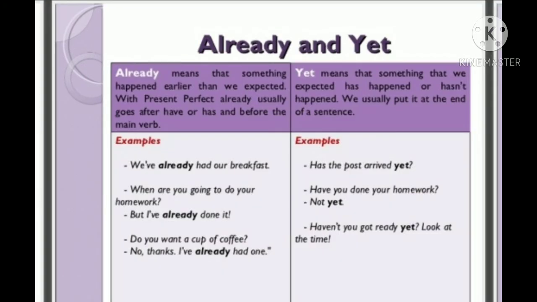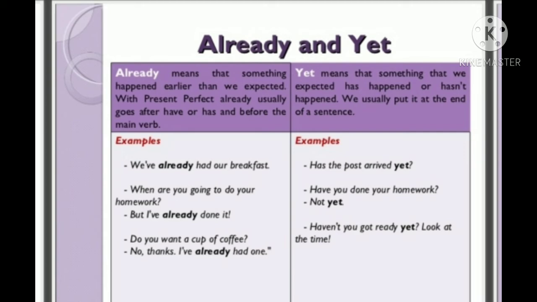You can use already and yet. These two are adverbs. They can be used with present perfect tense. Already will be used when something happened earlier than we expected, and yet will be used for something that we expected has happened or hasn't happened. Examples are, we have already had our breakfast. Which is the main verb here? Had.